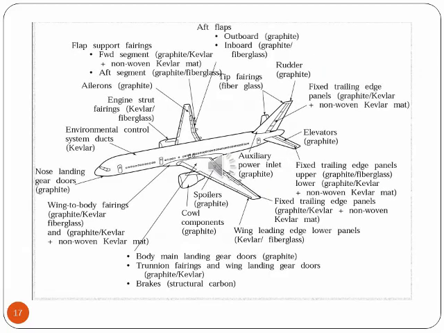Here you can see an aircraft and the various parts of the aircraft that are manufactured using composite material. You can check each part has a different composite material through which the aircraft is made.